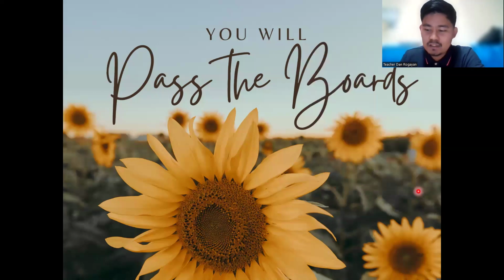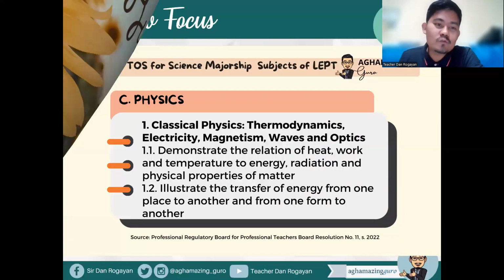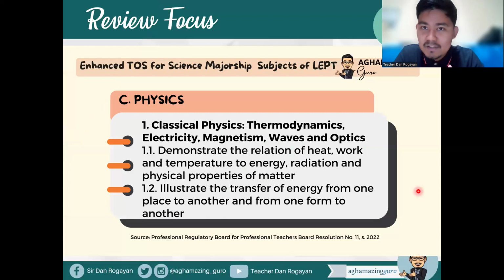All right. So for our review focus, we'll be focusing on physics, as I mentioned, for the sub-area, classical physics encompassing thermodynamics, electricity, magnetism, waves, and optics. Based on the enhanced table of specification, here are the learning outcomes. First, demonstrate the relation of heat, work, and temperature to energy, radiation, and physical properties of matter.